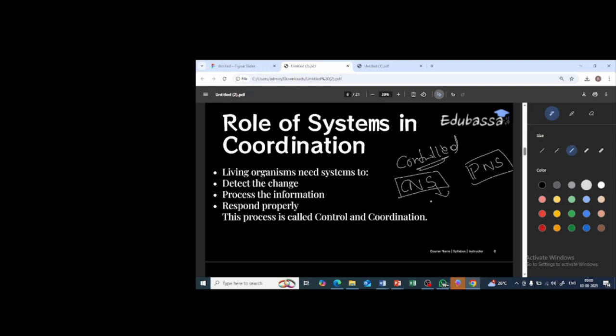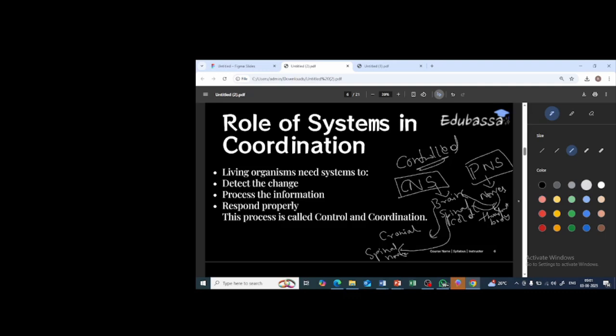Under the central nervous system, the brain is present as well as the spinal cord. Under the peripheral nervous system, the nerves are present. Okay, so these nerves are present throughout the body, and they are also connected to the brain and to the spinal cord. The one which is connected to the brain is called cranial nerve, and the one which is connected to the spinal cord is called spinal nerve. Okay, spinal nerve. Clear? So this nerve is basically present all over the body.